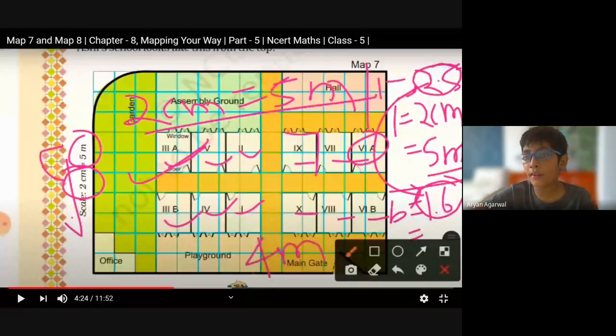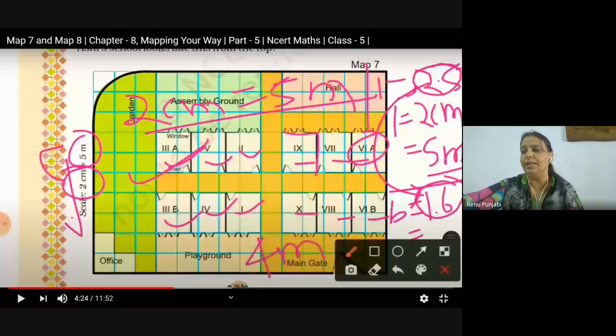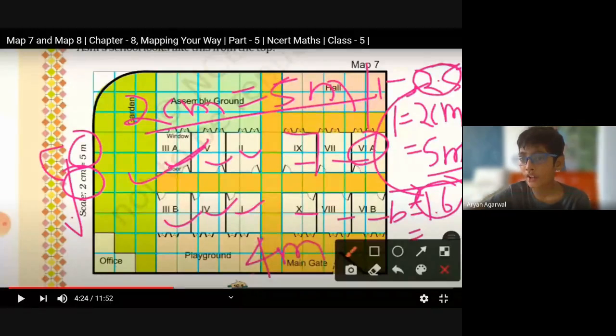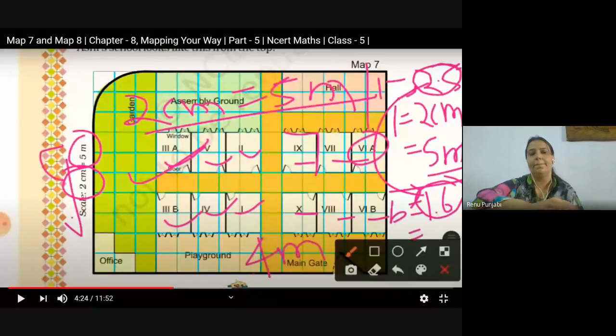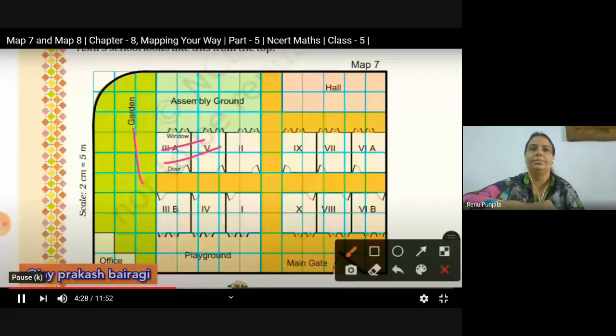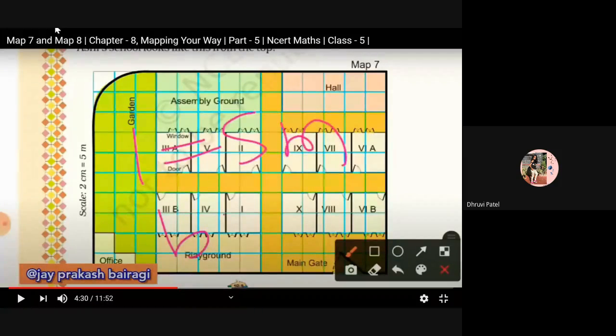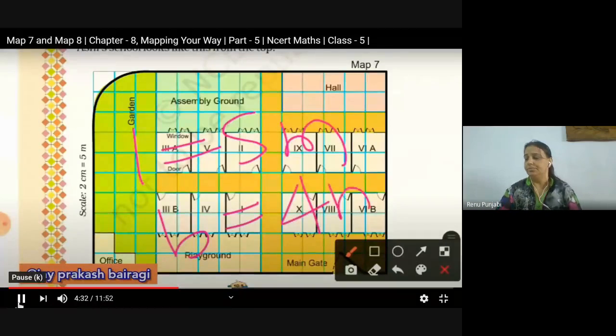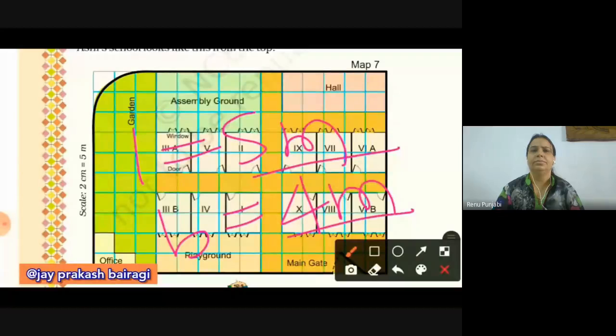Ma'am, it's coming 4. I have checked. 2.5 multiplied by 1.6, and tell me what is the answer? Yes. Ma'am, it's coming 4 meters. Yes, this way we found the length and breadth. Length is equal to 5 meter and breadth is equal to 4 meter. So which option is correct? A. So option A is correct.